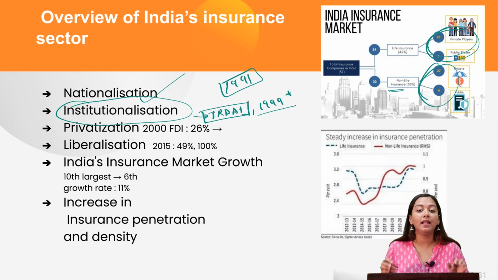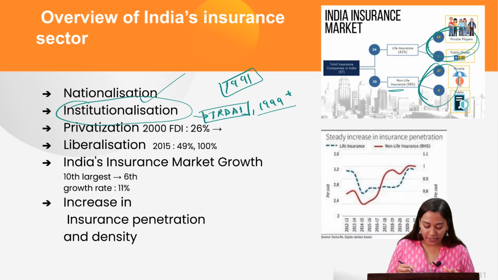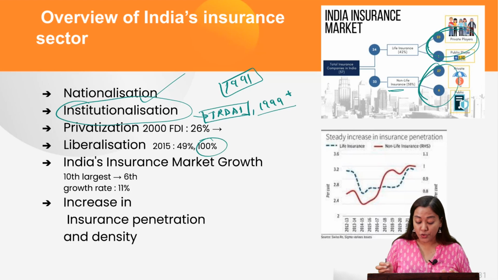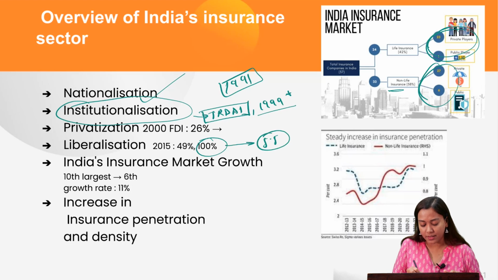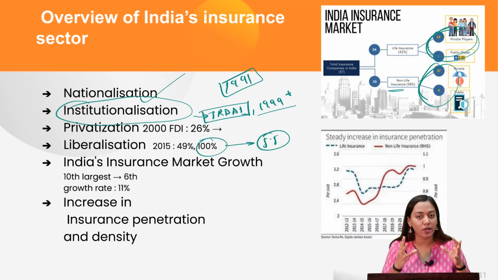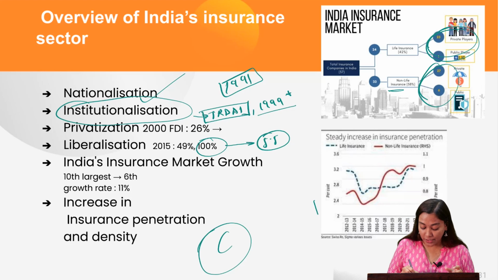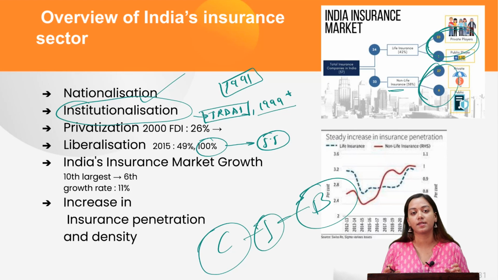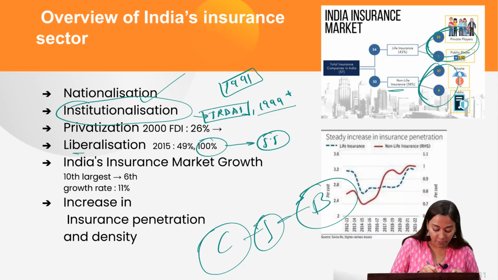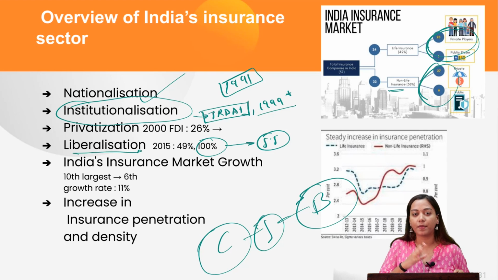Now, this also calls for inviting more private players. How will you do this? By liberalizing your FDI policies. Initially, it was 26% under the automatic route, and now it is 74% under the automatic route. But you can also see in the PDF that 100% is written. What is it for? So 100% FDI under the automatic route is allowed for whom? For the insurance intermediaries. Insurance intermediaries are not the insurance companies. They are not the insurance buyers. They are people in between them, what we call the insurance brokers. So for them, 100% FDI has been allowed by the government of India. So this is how we have liberalized and invited a lot of private players.